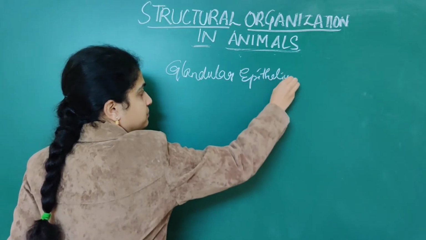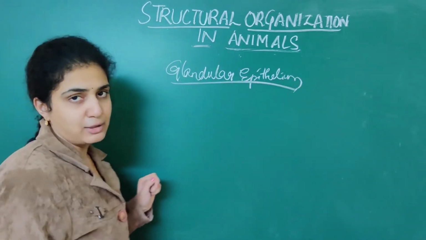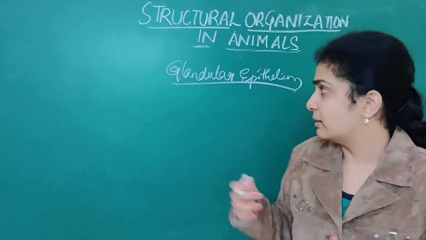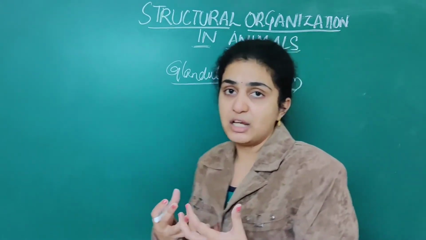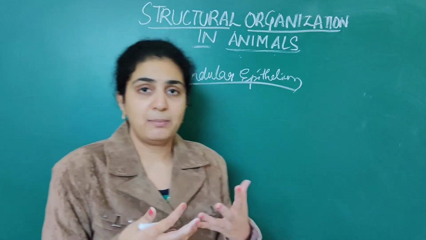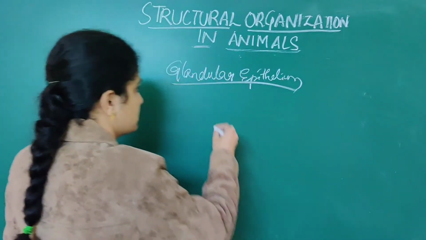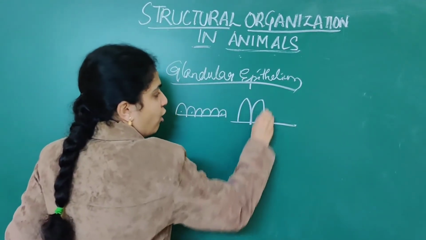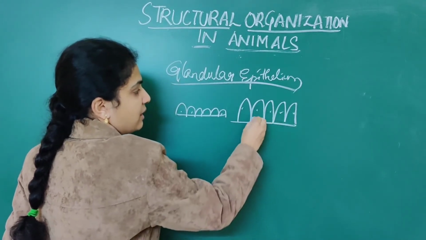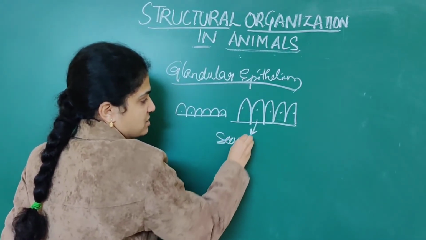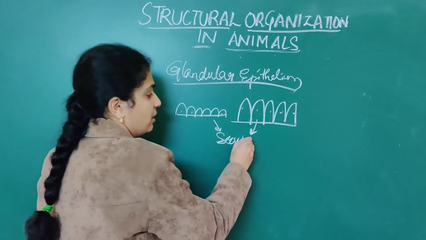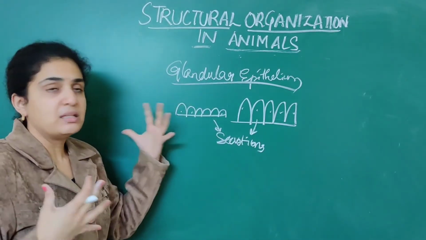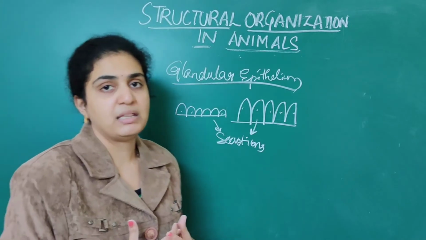When you think about glandular epithelium, if these cuboidal or columnar cells help in secretion, releasing numerous secretions, whether cuboidal or tall columnar cells, then they contribute to glandular epithelium.